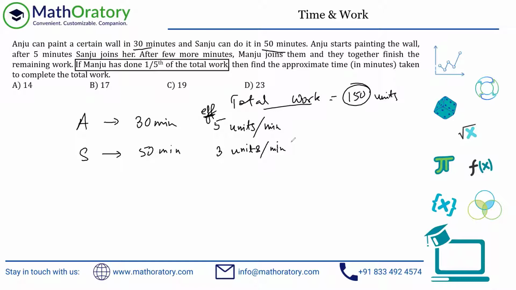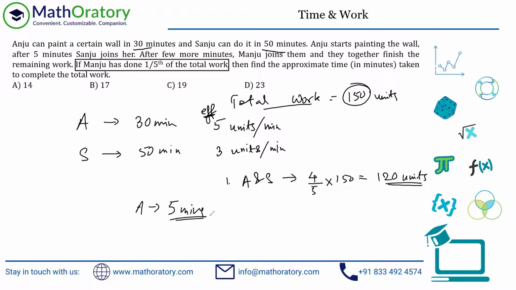Now, how were they working? There are a couple of things here. Number one is that Anju and Sanju are actually completing 4/5 of the total work. They don't do the total work, right? So they are actually completing 120 units. But how are they working? First, Anju is working for 5 minutes, right? If you go back to the question, that is what it says. Anju starts, and after 5 minutes, Sanju joins her. So how much work has she completed by that time? That is 5 into 5, 25 units, right? This is completed by Anju alone, isn't it?